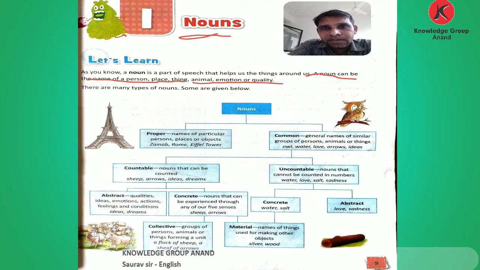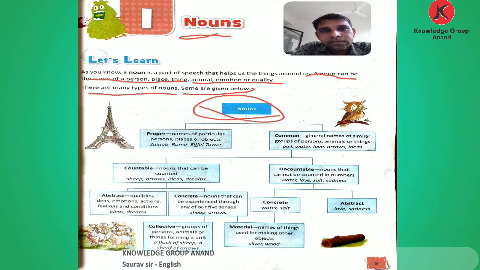Okay? And there are many types of noun. Some are given below. I am going to explain the nouns. The first, proper and common.